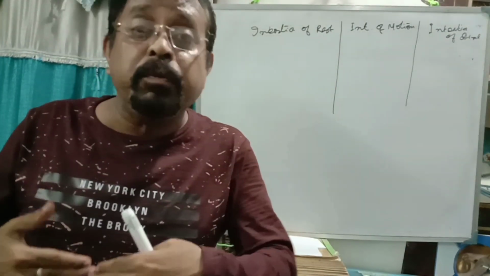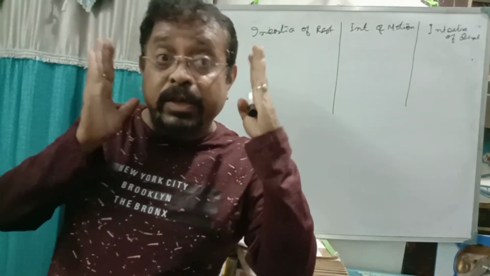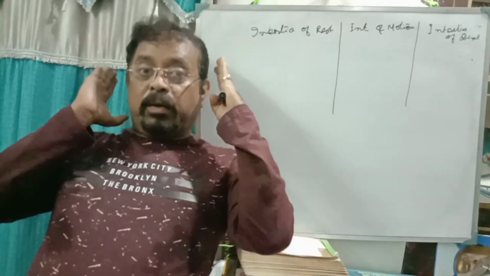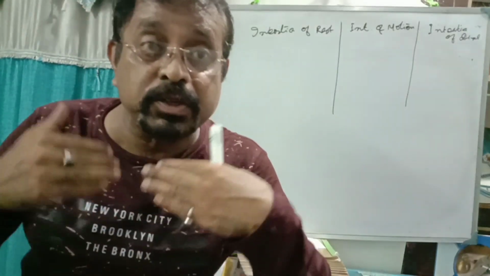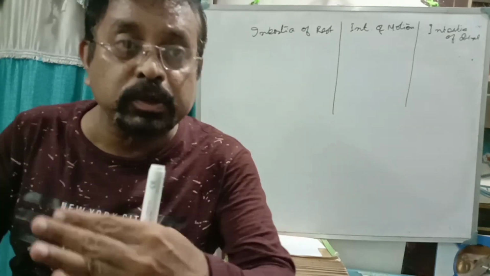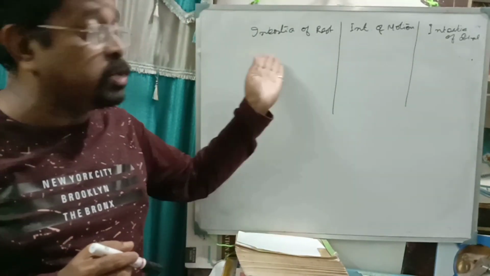Since the lower part is in motion and the upper part tries to remain in a state of rest, we fall backward. Am I clear? The bus already started, the lower part is in motion, the upper part is still at rest. So we got it. This is an example of inertia of rest.